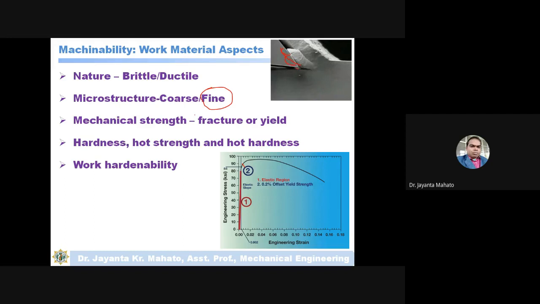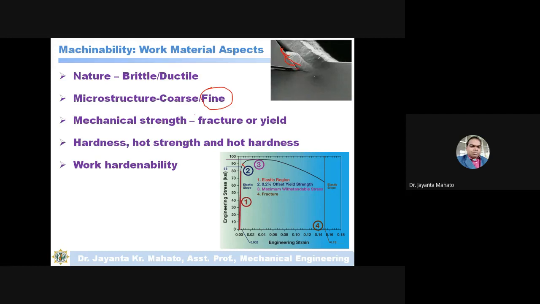As the dislocations cannot move, the slip will not occur, and as slip is not occurring, deformation will not occur. So to move the piled up dislocations, more force will be needed. That is work hardenability.